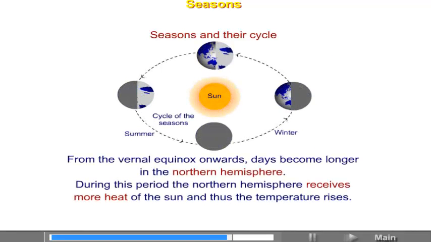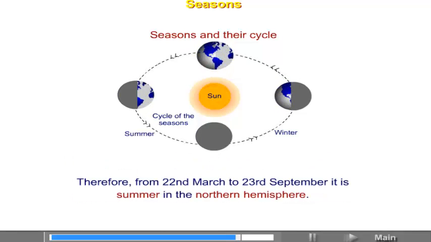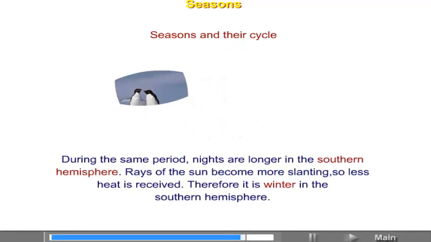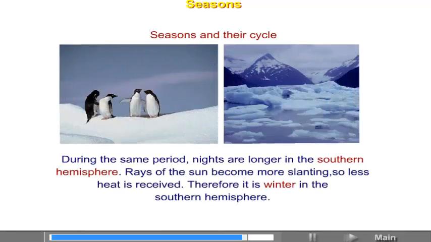Seasons and their cycle. From the vernal equinox onwards, days become longer in the northern hemisphere. During this period, the northern hemisphere receives more heat of the sun and thus the temperature rises. Therefore, from 22nd March to 23rd September, it is summer in the northern hemisphere. During the same period, nights are longer in the southern hemisphere. Rays of the sun become more slanting, so less heat is received. Therefore, it is winter in the southern hemisphere.